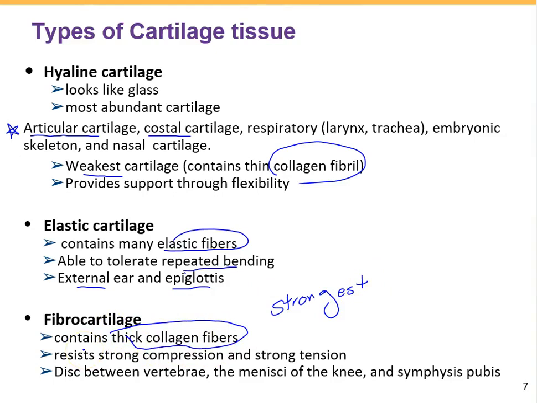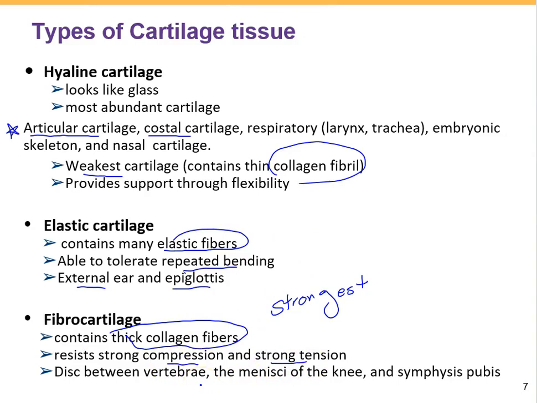These thick collagen fibers are like strong threads. So this type of cartilage is really good at handling pressure and tension. It resists strong compression and also strong tension, both.